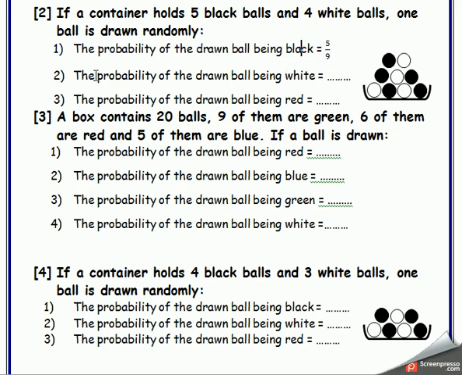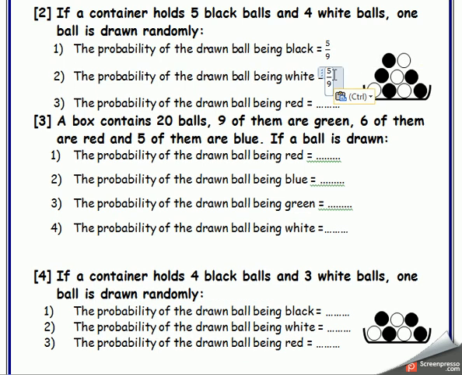Okay. Number 2. The probability of the drawn ball being white. Mister, I will count the white and write the number of white over the number of all balls. Excellent. So it will be 5 over 9? No, mister.